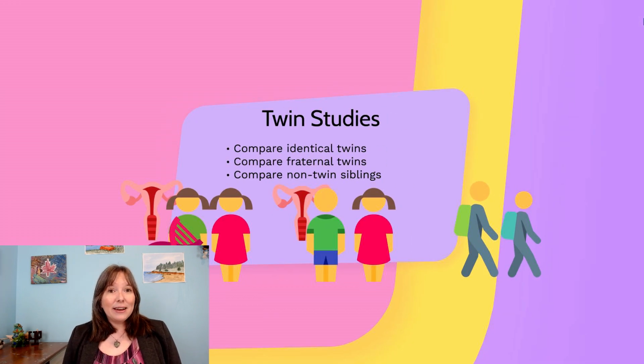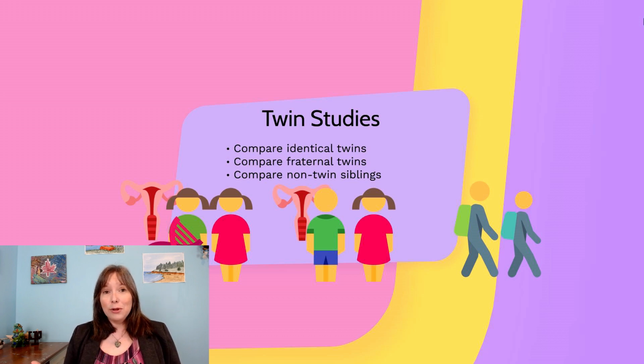And then another type of study we may engage in is looking at the correlation in a trait between identical twins who share both DNA and a prenatal environment. And we compare that with the correlation of a trait in fraternal twins who only share a prenatal environment and not identical DNA. And we compare that to non-twin siblings who do not share a prenatal environment or share identical DNA.